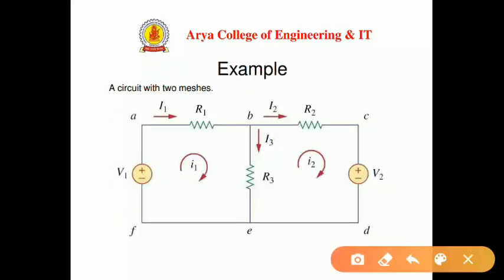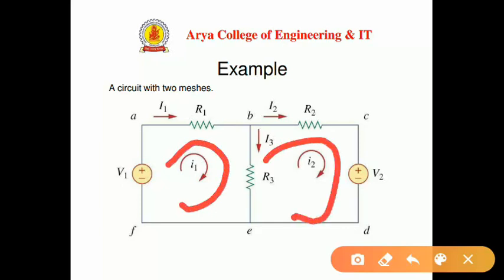Suppose we have this circuit, in which we have only two meshes, two individual loops. Capital I1, I2 and I3 are the currents in the branches of these loops, but the small i1 and small i2 are the currents flowing through the individual loops.